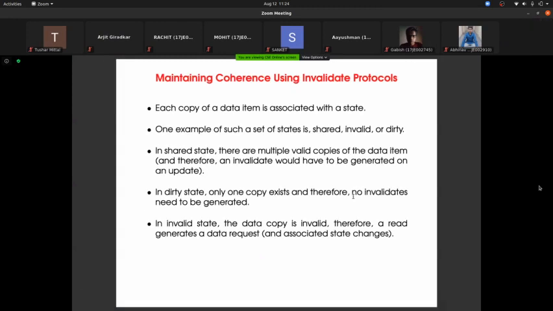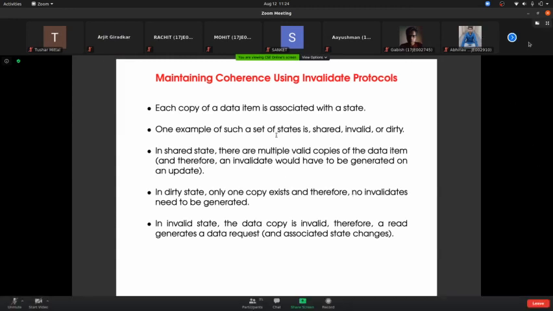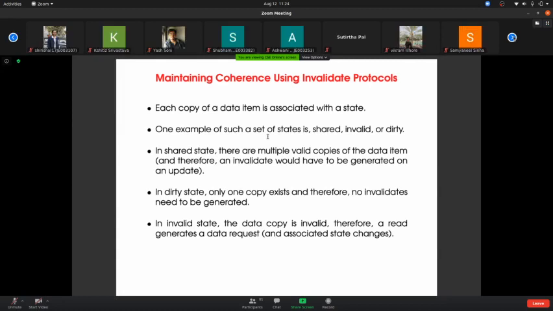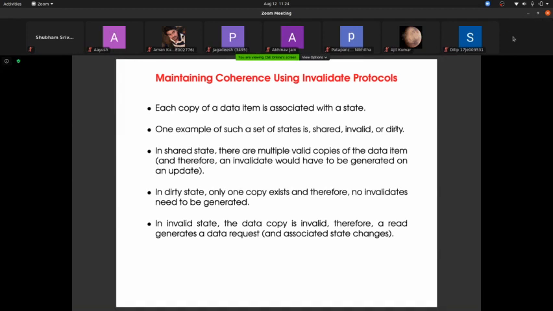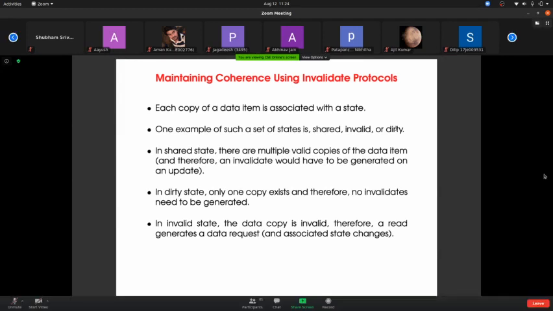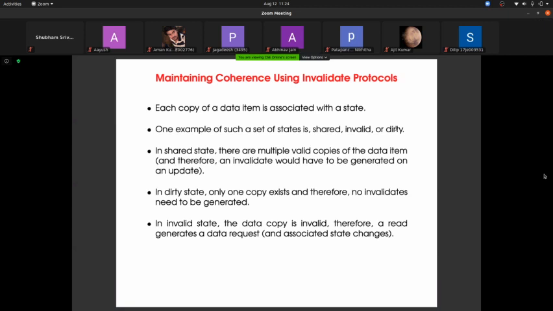So I have discussed two protocols. To overcome this, we give a particular block in the cache one of these states, like shared, invalid, or dirty. A block, for example variable x, can be shared, invalid, or dirty. Suppose x is with you and its state is shared, meaning somebody else has the same copy.